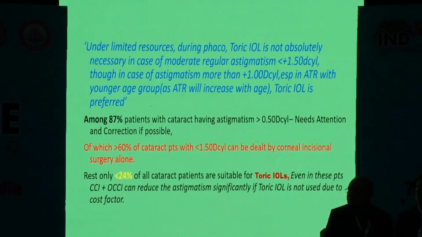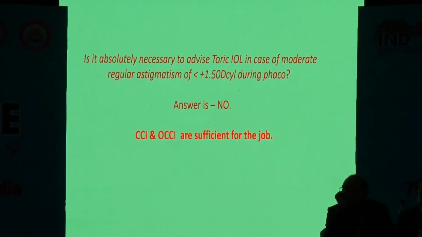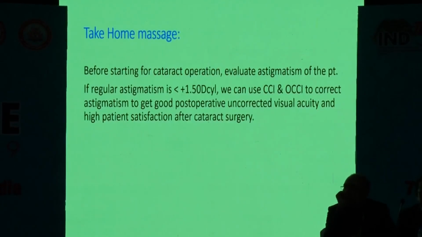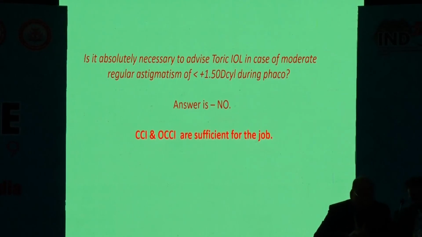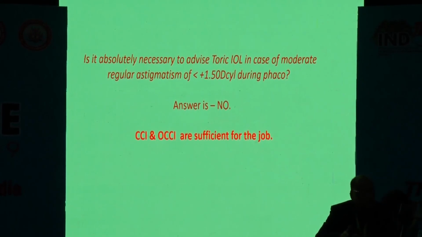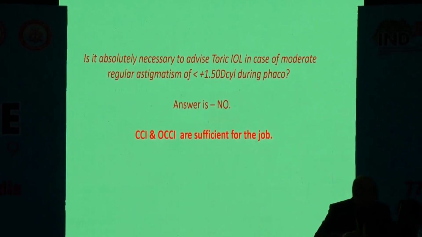Among cataract patients, 85% having more than 0.5 diopter cylinder need attention and correction if possible, of which 60% with less than 1.5 diopter cylinder can be dealt with clear corneal incisional surgery. The remaining 24% of all cataract patients are suitable for the toric IOL. Then the question is, is it absolutely necessary to advise toric IOL in case of moderate regular astigmatism of less than 1.5 diopter cylinder during phaco? Answer is no. Clear corneal incision and opposite clear corneal incision is sufficient for the job.